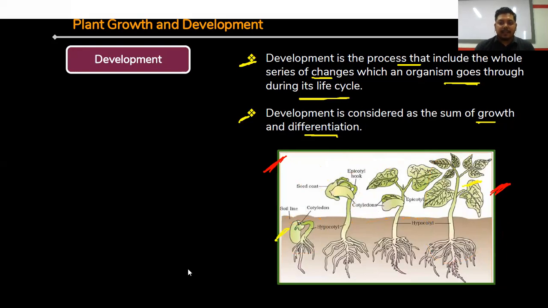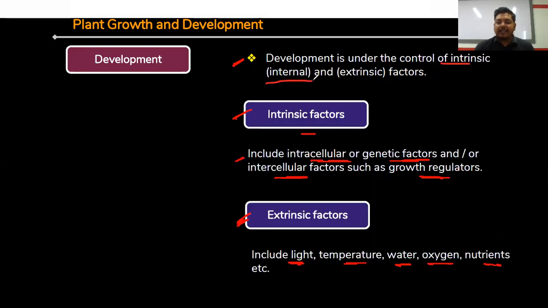Development is under the control of intrinsic, that is internal, as well as extrinsic, that is external, factors. So there are some intrinsic or internal factors that are involved with the developmental process in plants. They include intracellular or genetic factors, and intracellular factors such as growth regulators.